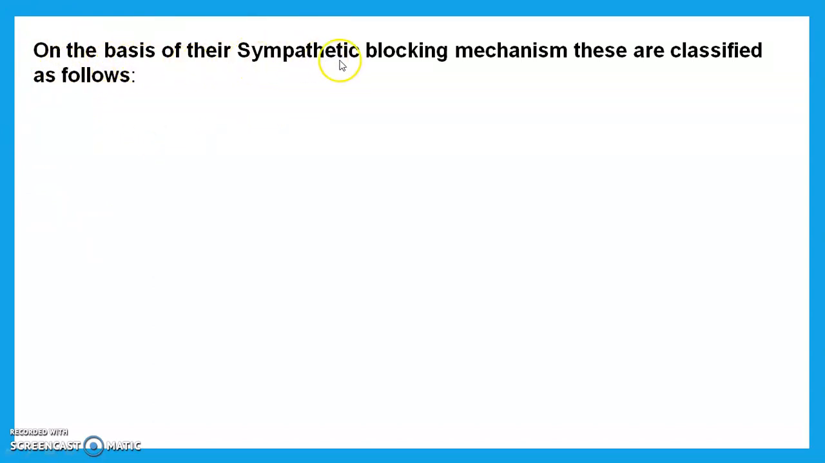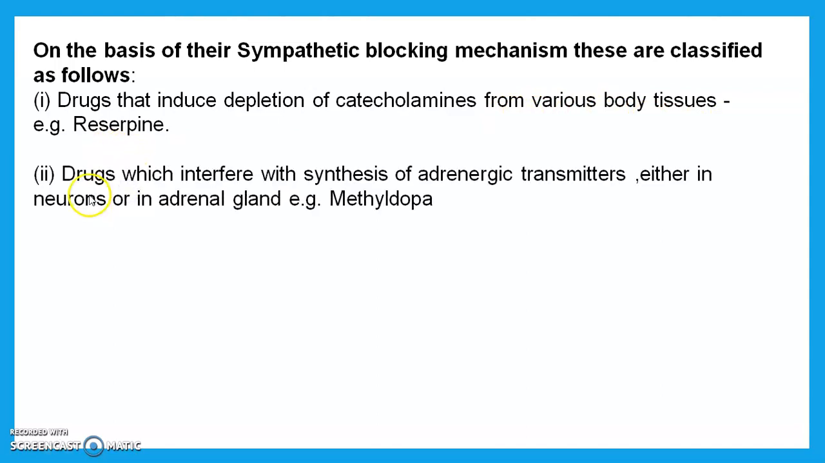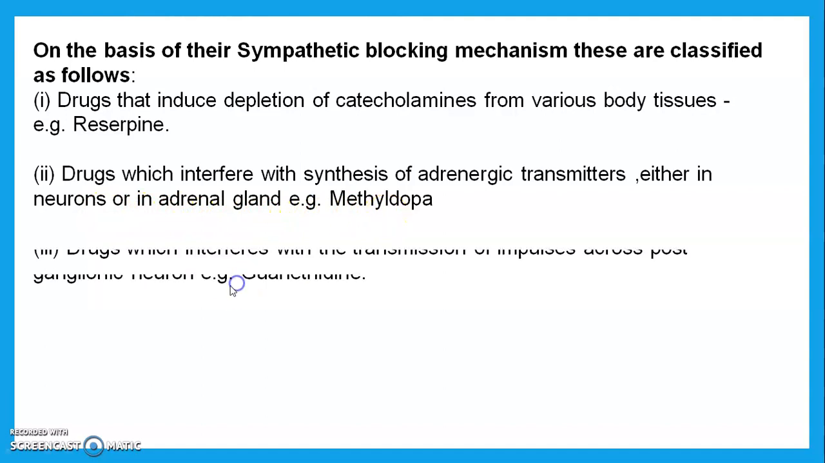On the basis of their sympathetic blocking mechanism, these are classified as follows. First class: drugs that induce the depletion of catecholamine from various body tissues. That means they deplete the catecholamines. Example of it is reserpine. The next class is drugs which interfere with the synthesis of the adrenergic transmitter, either in the neurons or in the adrenal gland. Example of it, methyldopa.